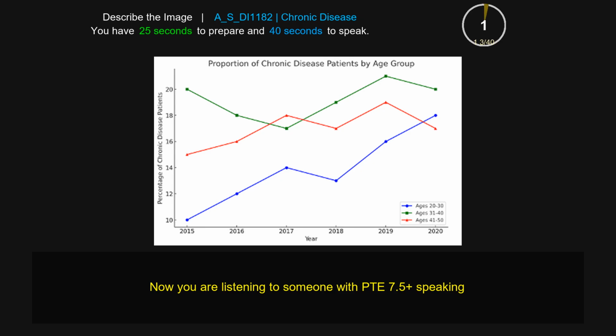The image is giving information about the proportion of chronic disease patients by age group. Firstly, the years mentioned are 2015, 2016, and 2017. Moreover, we can also observe ages 20 to 30, 31 to 40, and 41 to 50. Furthermore, the topic and heading are also given in the chart. Also, some numbers and variations are in the minimum and maximum portions. It can be estimated that there is a big difference between them, and trends and variation will remain stable.